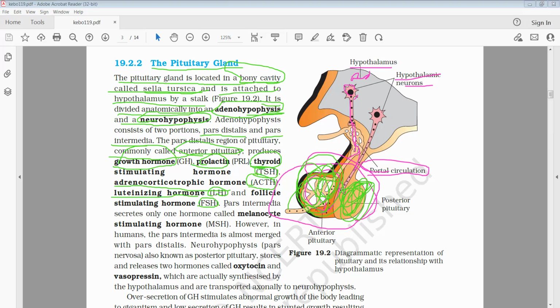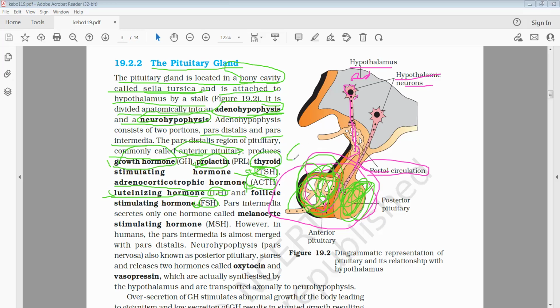So these are the hormones secreted by the anterior pituitary part. Let us count: growth hormone 1, prolactin 2, thyroid stimulating hormone 3, adrenocorticotropic hormone 4, luteinizing hormone 5, follicle stimulating hormone 6.